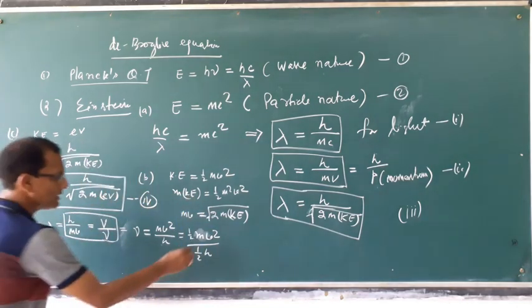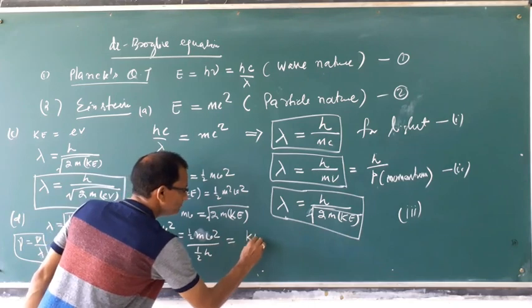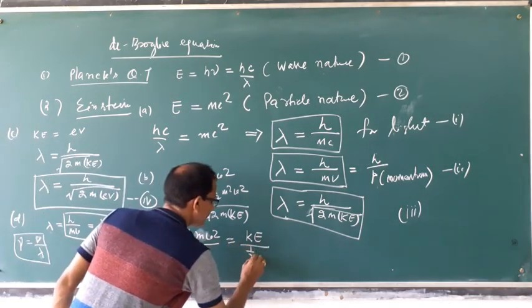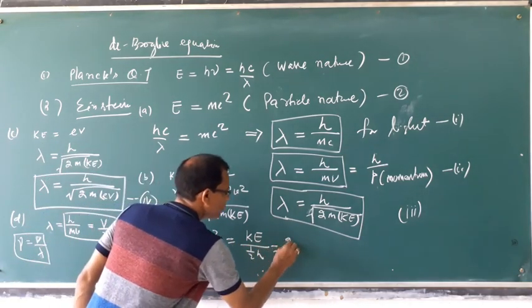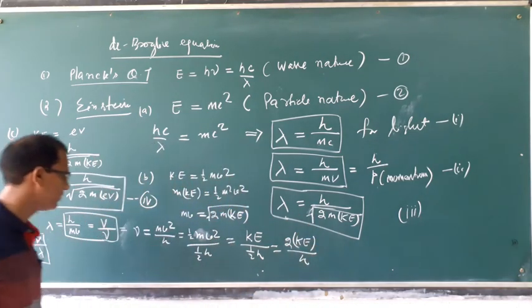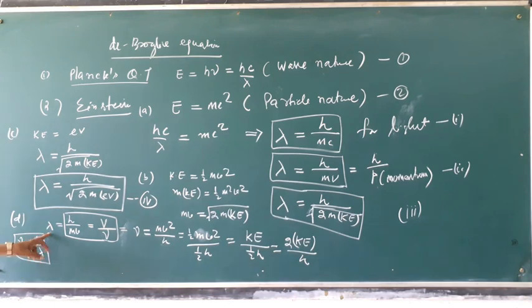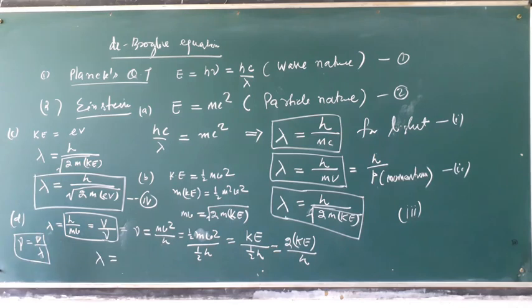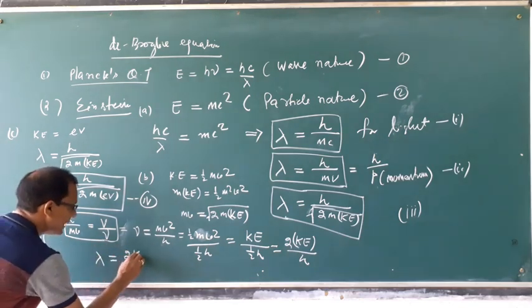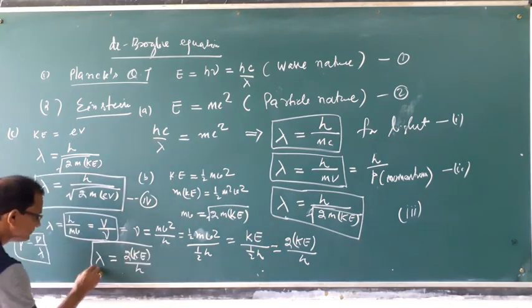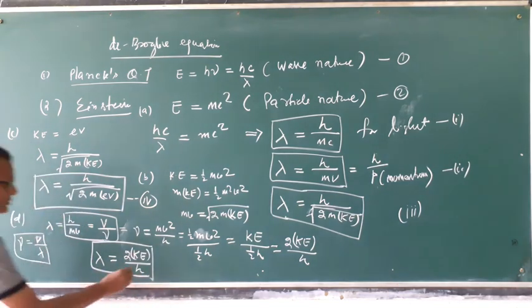Half mv square is equal to K, the kinetic energy, so it is equal to 2K by h. So now another formula you got: lambda is equal to 2K upon Planck's constant. This is the fifth formula.